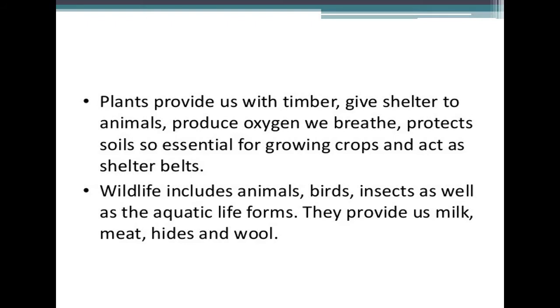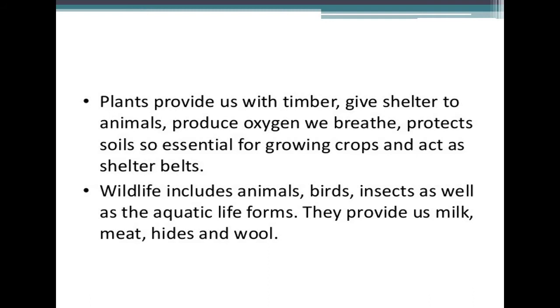Plants provide us with timber, give shelter to animals, produce oxygen we breathe, protect soil so essential for growing crops and act as shelter belt. As we know, plants are very much helpful for all of us. We get food, we get oxygen, we get wood for furniture and many more things from plants, and they also act as the shelter belt.